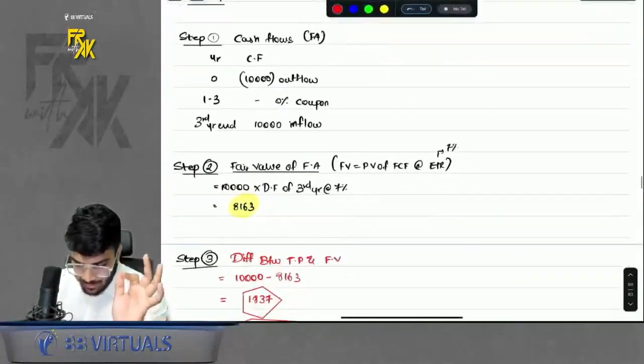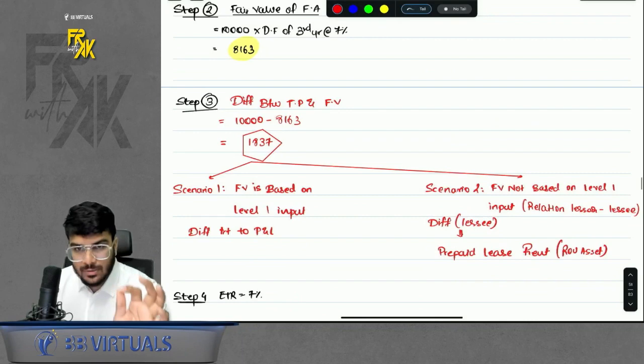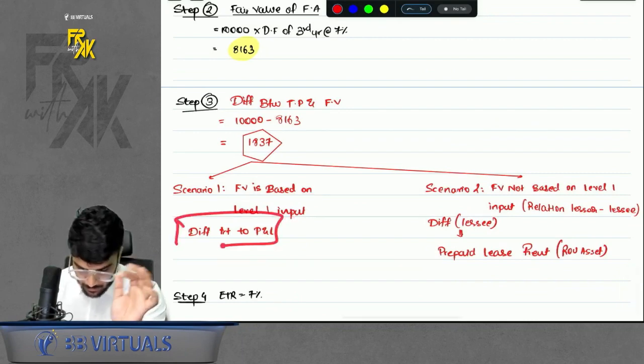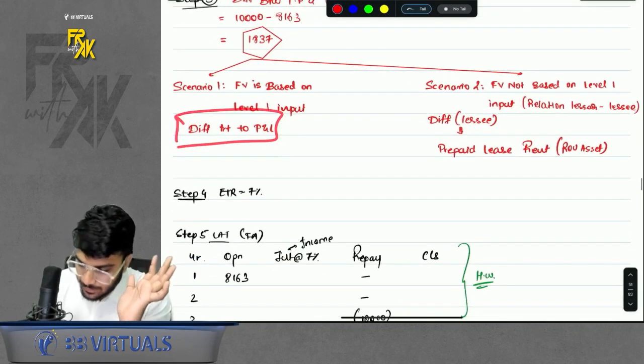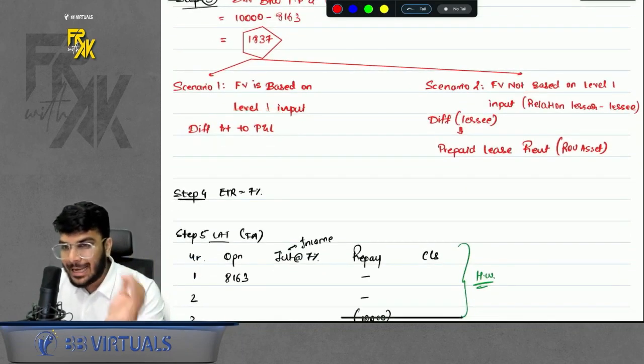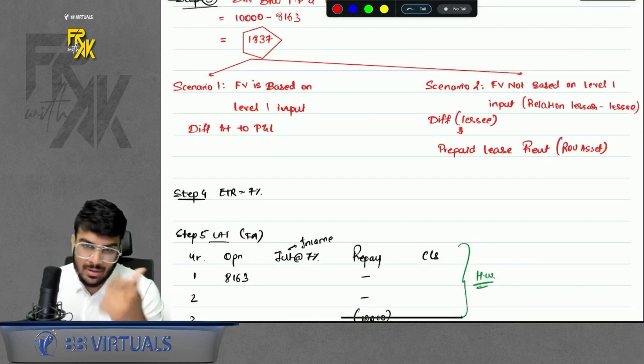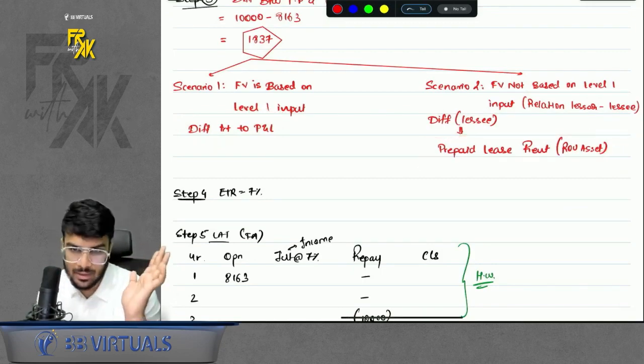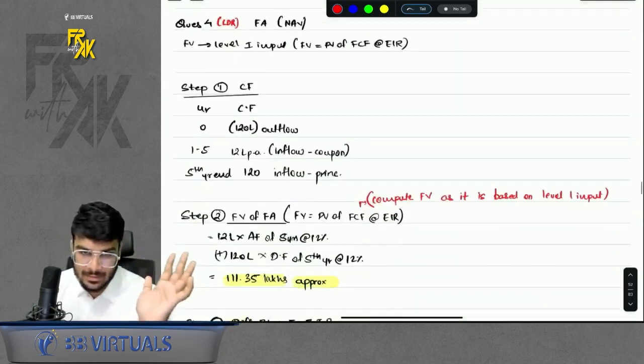The only difference that will arise is in step number 3. If you say that the fair value is based on level 1 input, the difference will be transferred to profit and loss. If you say the fair value is not based on level 1 input, then you will treat the difference based on relationship. That is, you will treat the difference as prepaid lease rent because the relationship was of lessor and lessee. Simple. That's it. Nothing else in this question.